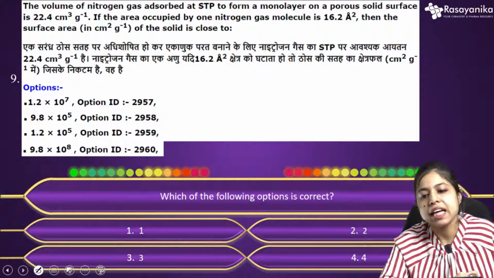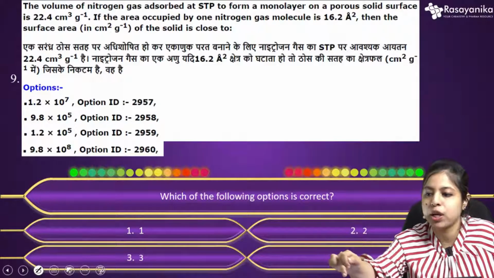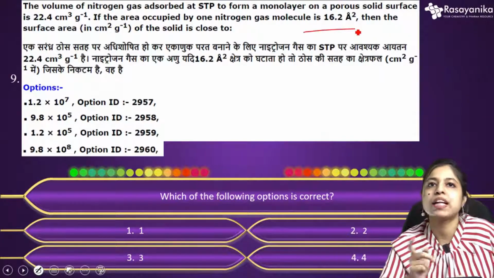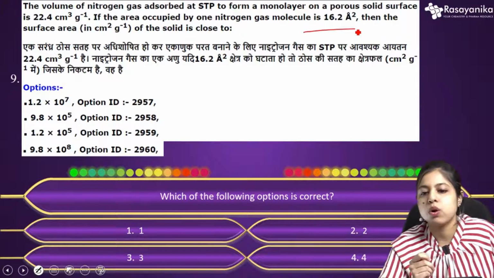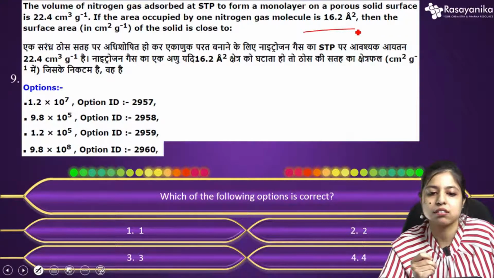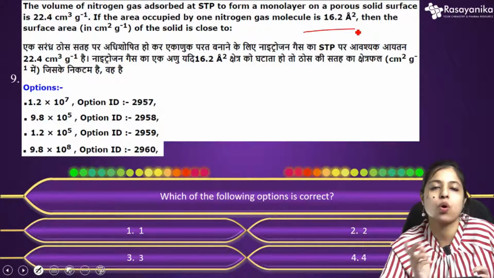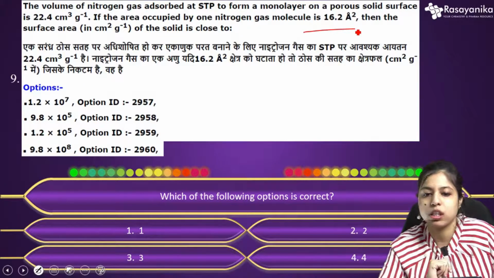If the area occupied by one nitrogen gas molecule is 16.2 angstrom square, that is, one nitrogen molecule area is given to you, then the surface area of the solid is close to what? So basically, they asked the total surface area of the solid.